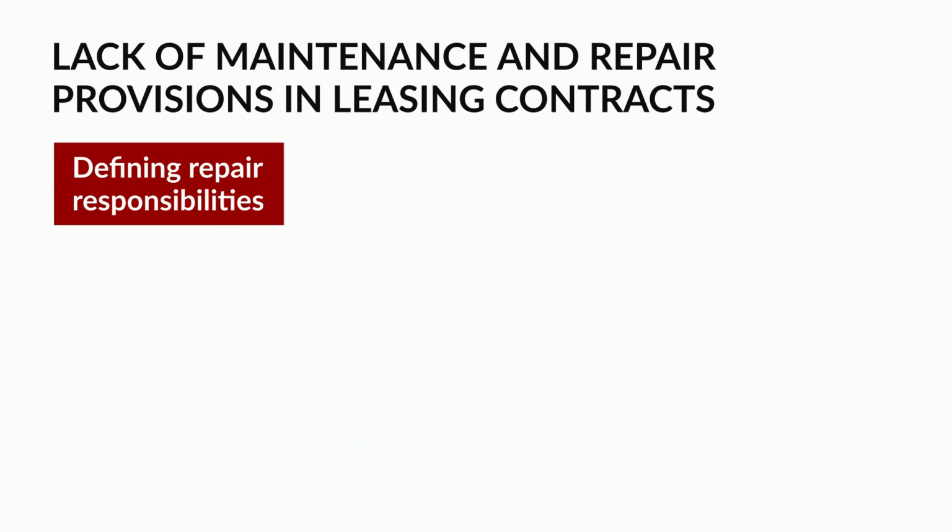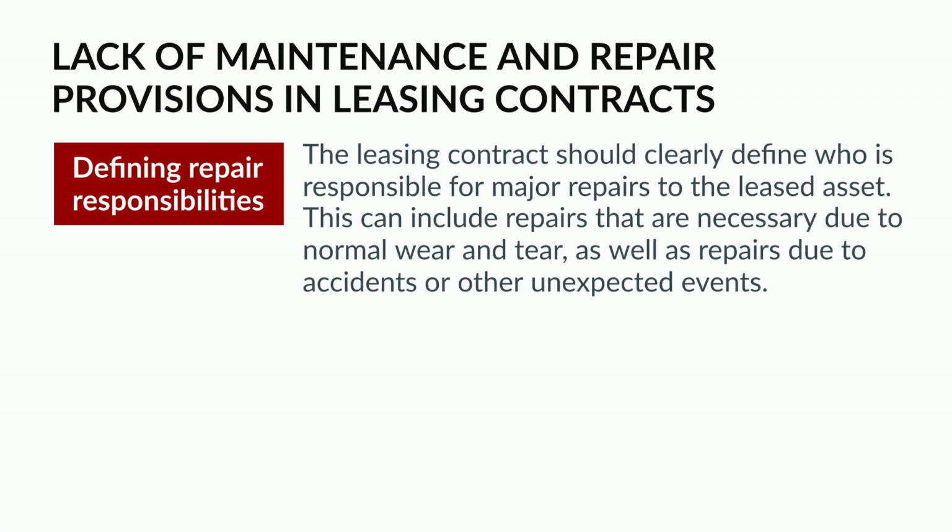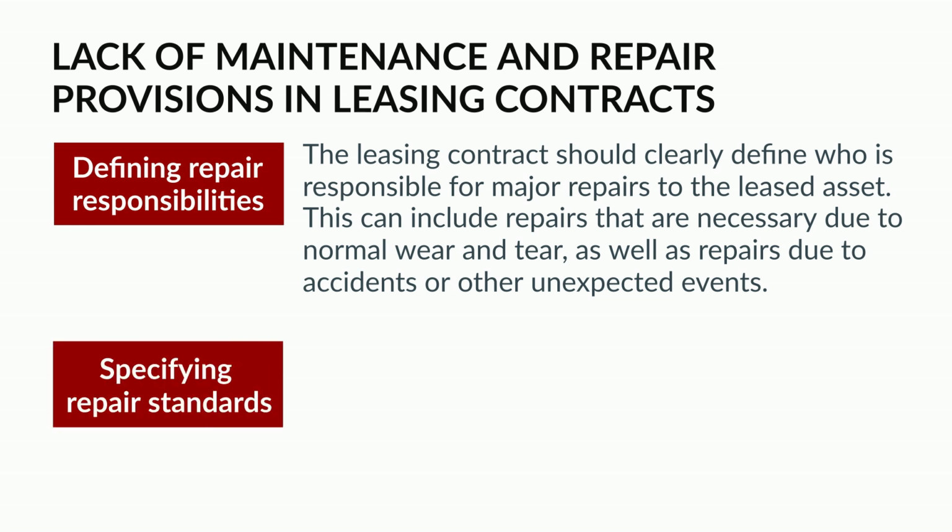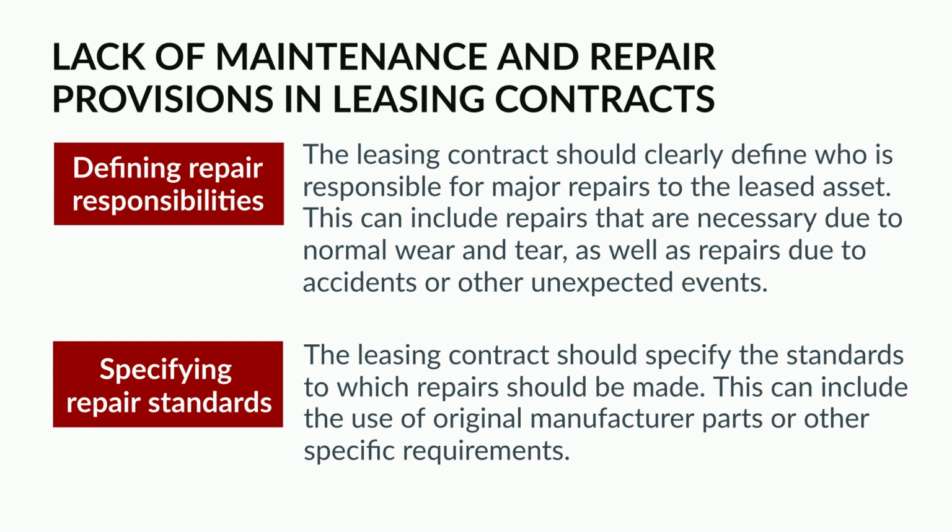Defining repair responsibilities. The leasing contract should clearly define who is responsible for major repairs to the leased asset. This can include repairs that are necessary due to normal wear and tear, as well as repairs due to accidents or other unexpected events. Specifying repair standards. The leasing contract should specify the standards to which repairs should be made. This can include the use of original manufacturer parts or other specific requirements.